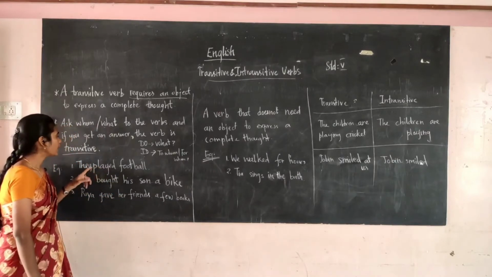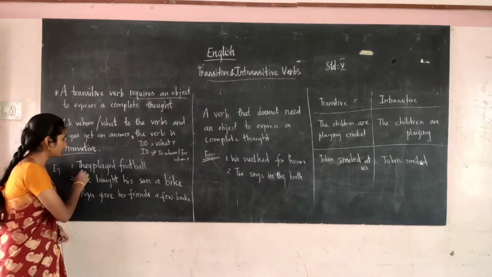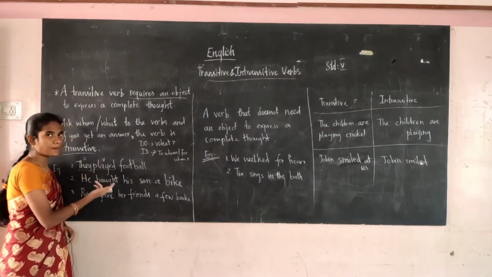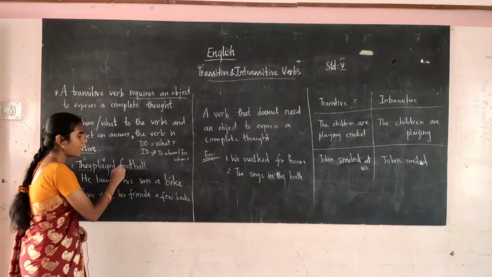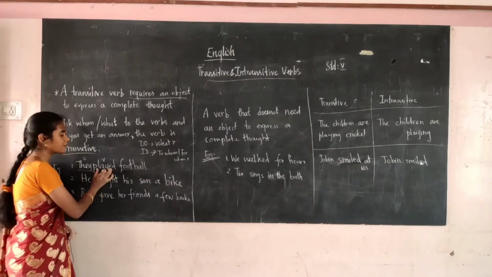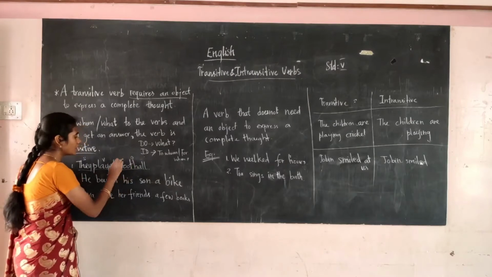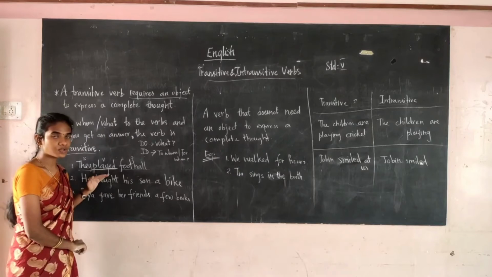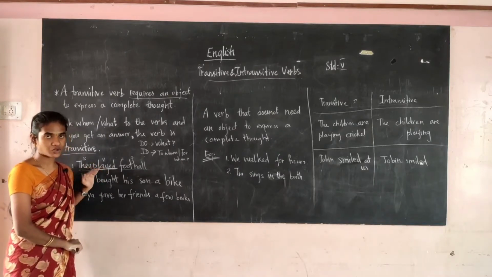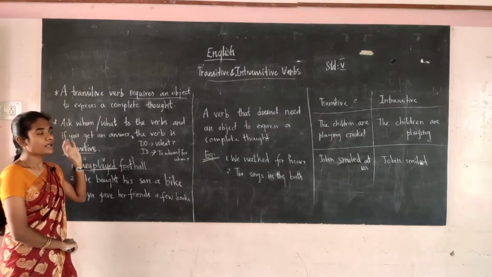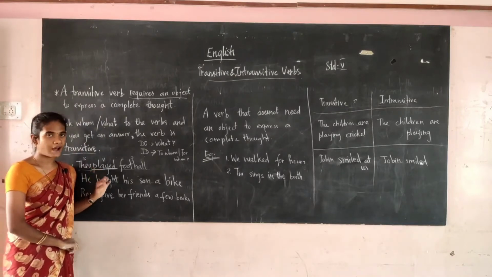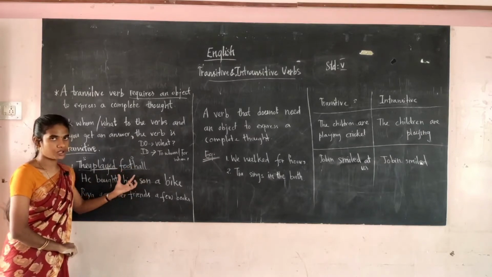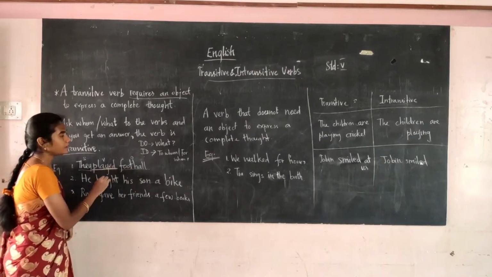For example, they played football. Here, they is the subject and played is the verb. What did they play? Football. It is giving the answer football. So this verb contains an object. So played is the transitive verb. The transitive verb should have an object. Transitive verb requires an object. So here the verb has an object, football. So played is the transitive verb.